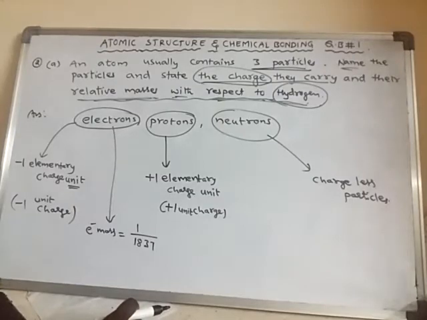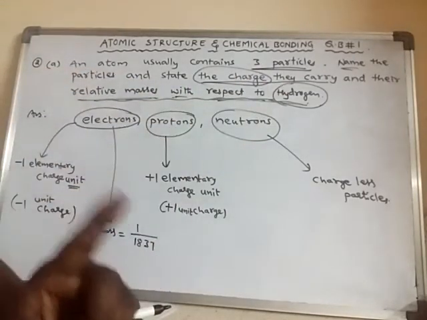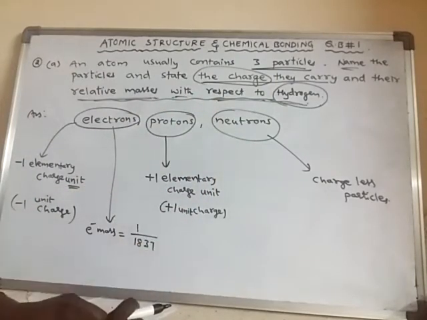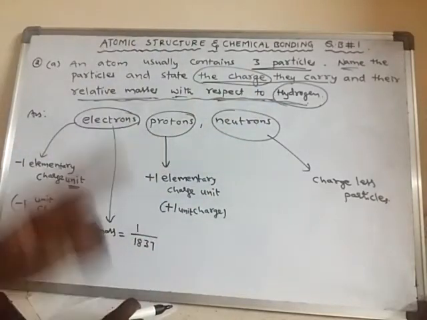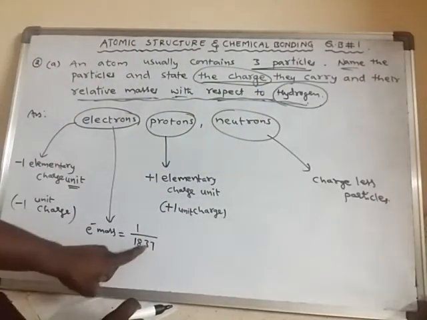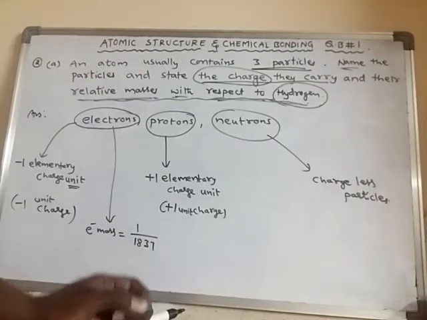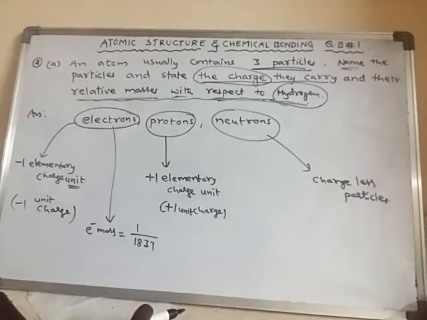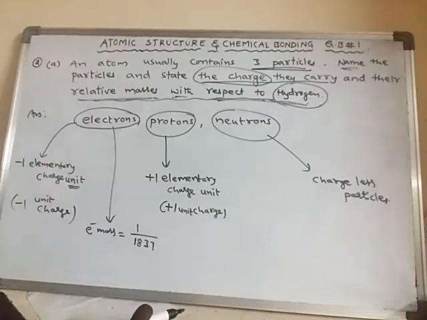If the mass of a single atom of hydrogen is divided into 1837 parts, then one part out of 1837 parts will be equal to the mass of an electron.